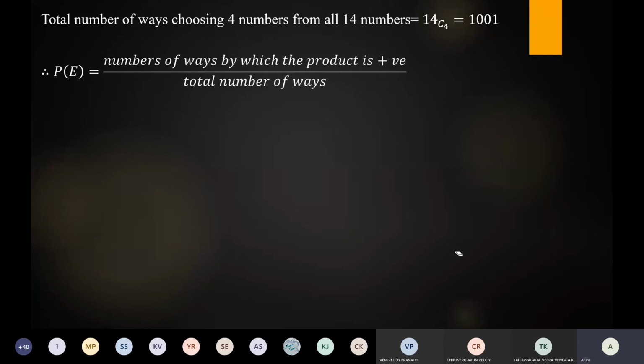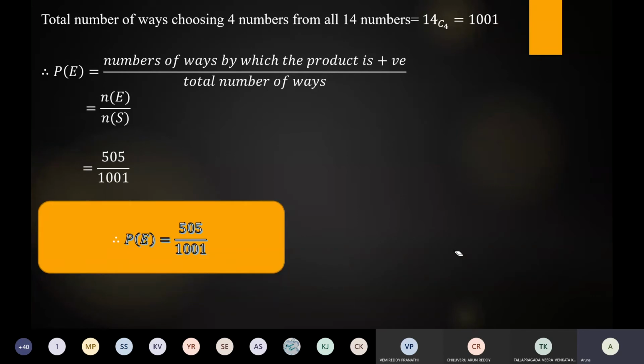Number of ways by which the product is positive by total number of ways. So that is N of E by N of S. If we substitute the values, we get P of E is equal to 505 by 1001. So this is our required answer. Okay.